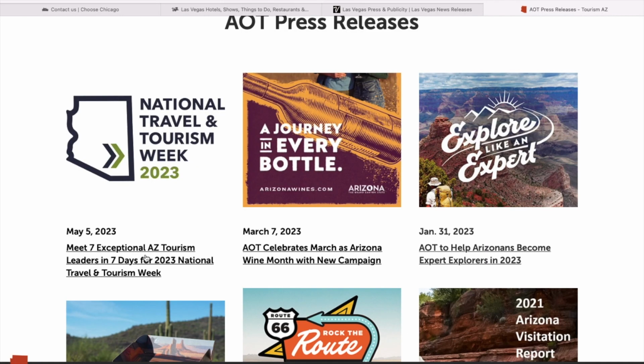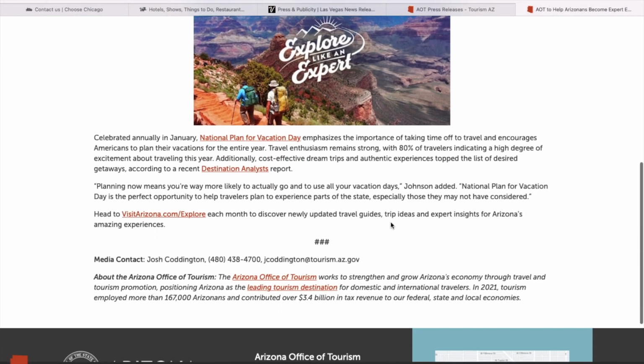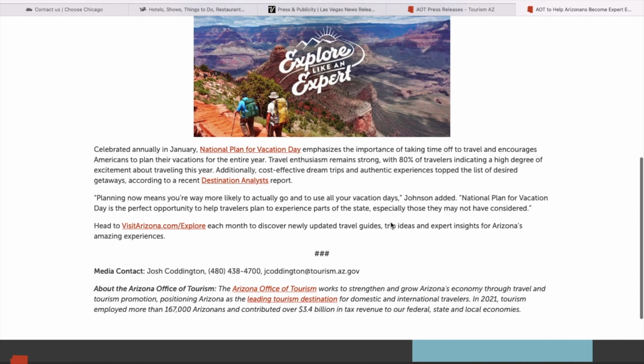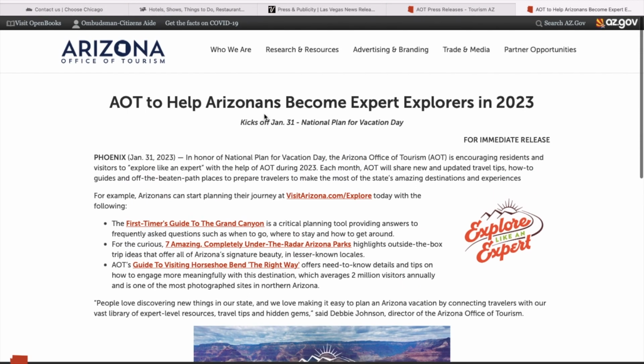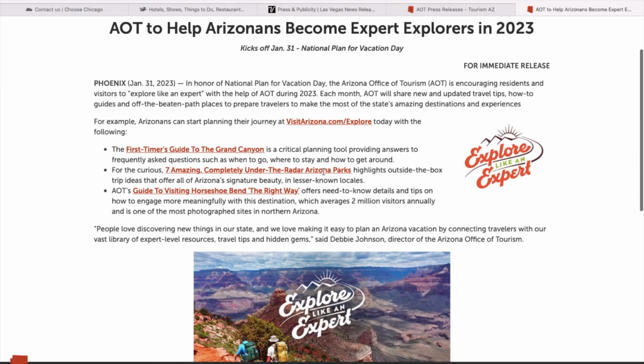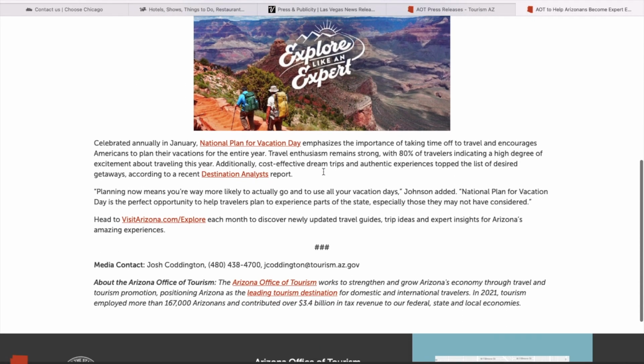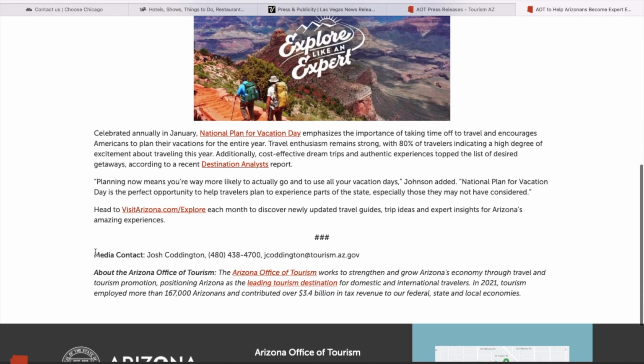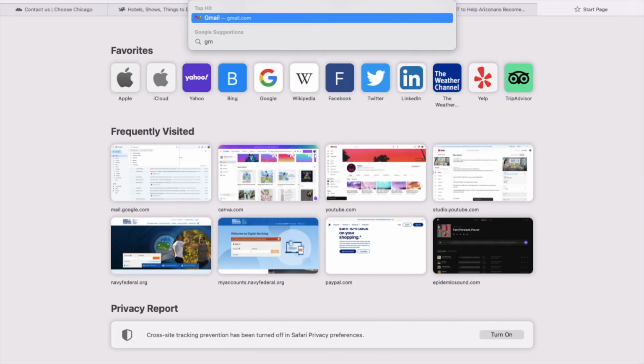I usually go to the most recent, or I just click on the first maybe 3 or 4 until I find someone's email address. And as you can see on this particular press release, there is an email address, like I said, usually at the end of the press release, right? So you see where it says all of the information about this particular city. What you want to do is go all the way down to the bottom of this press release, and usually at the bottom, there is someone that you can contact from the company. So you see where it says media contact, and it says Josh. Josh is the person that wrote this press release. He's the person that works for this tourism board for this particular city. So Josh is the person that you're going to reach out to.